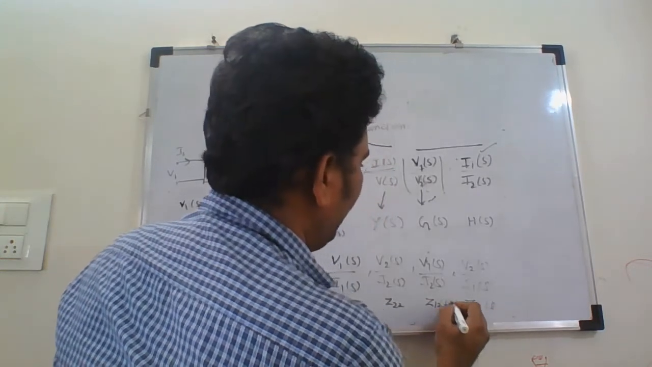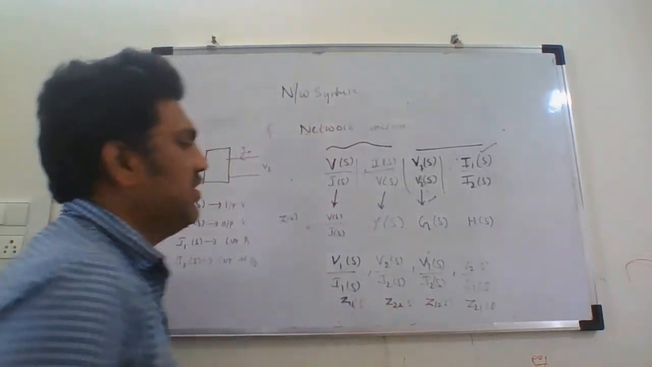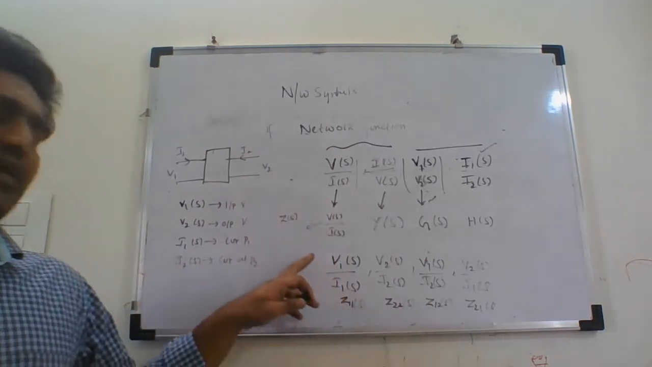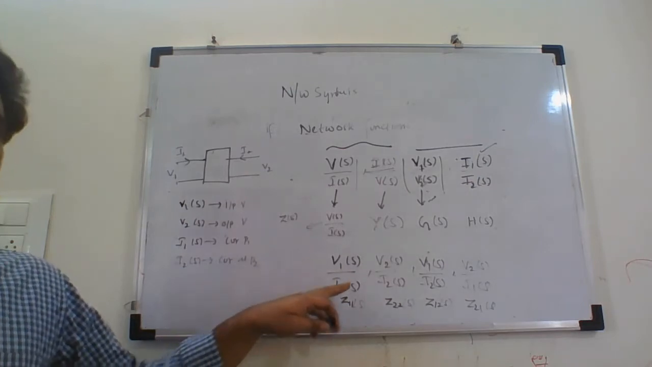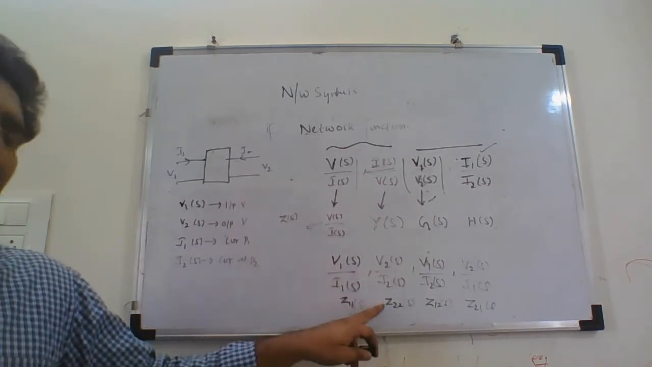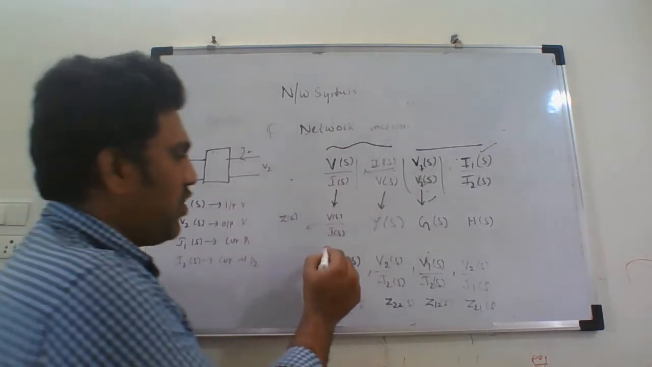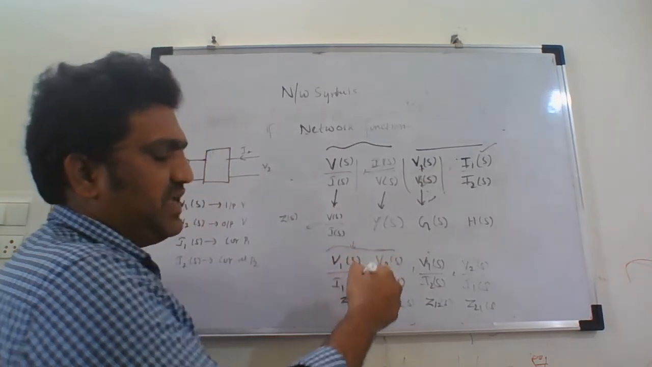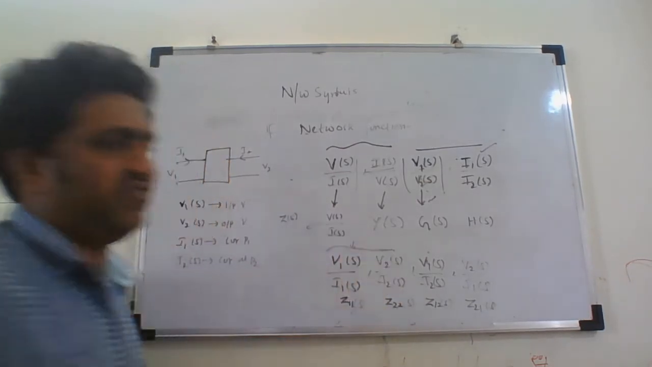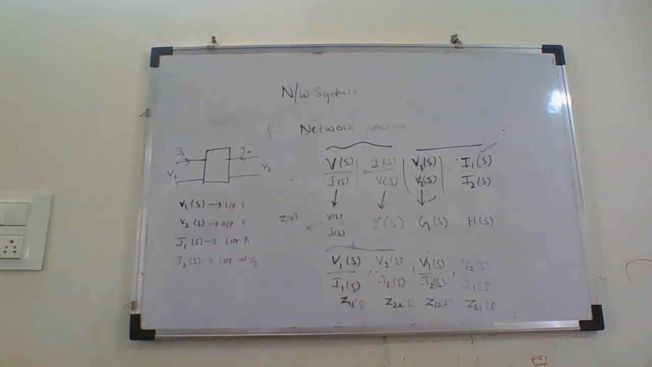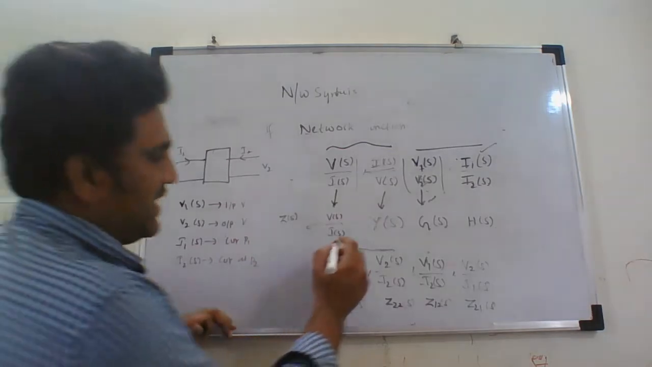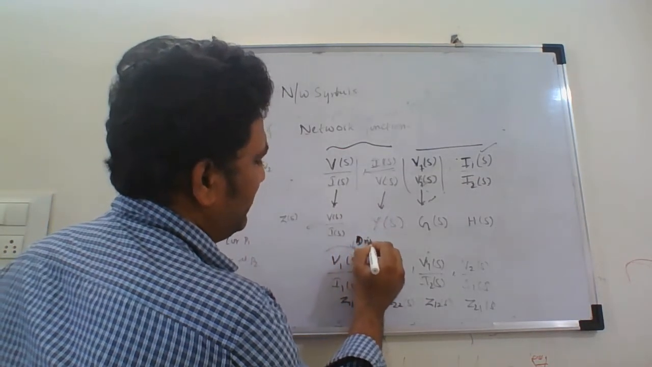Z(s), in the s domain, so we have to write s. These two, if you look at, are the ratios of voltage and current of the same ports, 1, 1 and 2, 2. Because they are of the same port, we call them driving point functions. When impedance or admittance is the ratio of voltage and current of the same port, we call these driving point functions.